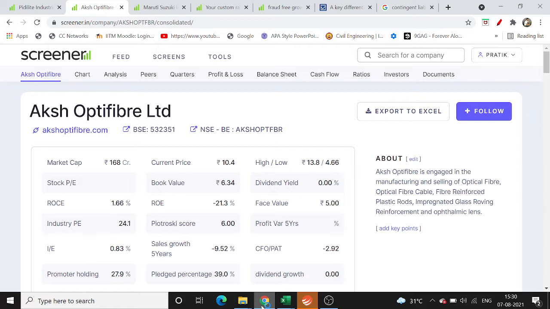In today's video we will talk about ratios or the parameters which can be useful while doing a fundamental check on companies, and also which can be useful in terms of identifying accounting fraud or cash mismanagement by the promoters or the management. I have developed these ratios myself because they help me to quickly screen through the stocks. Generally, whenever I get any recommendation or any idea about a particular stock, I use these ratios to quickly identify if there is any cash mismanagement or accounting fraud in that particular company.